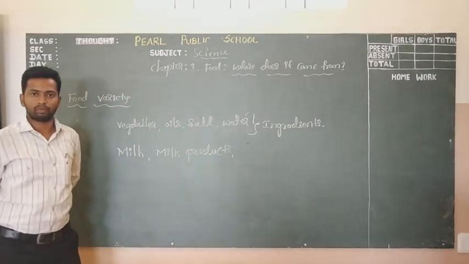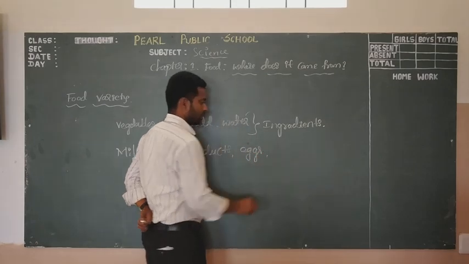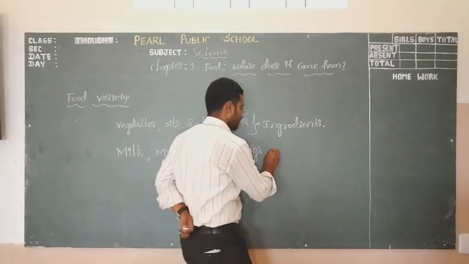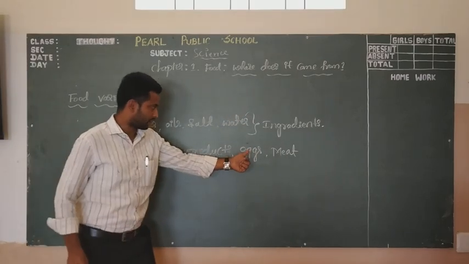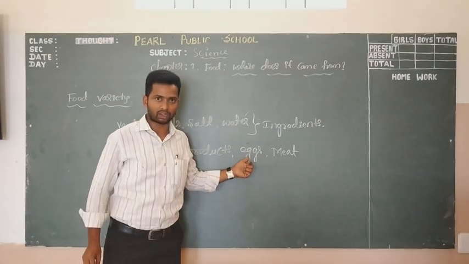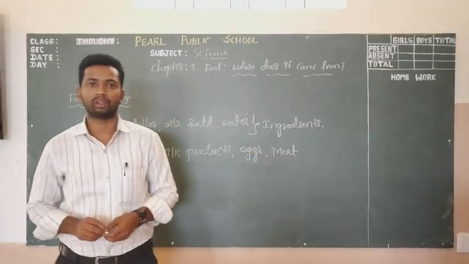And the eggs, next meat. So these are all ingredients. The eggs come from the animals.